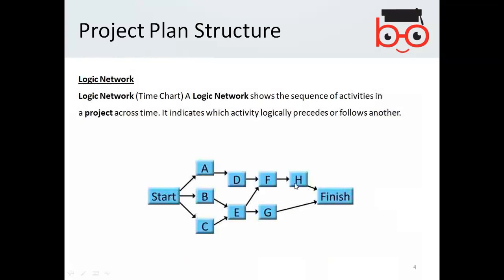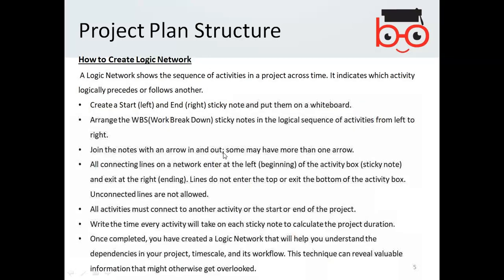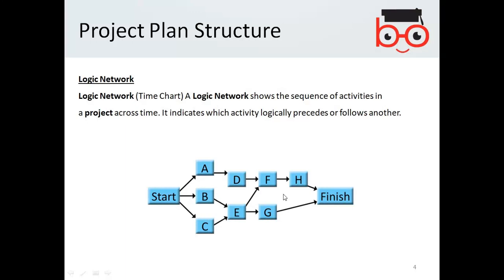So you cannot put any line on top of any activity, but you need to go from left to right. All activities must connect to another activity or the start or end of the project. So obviously all activities have at least a connection with start or end, but they are not a separate one.